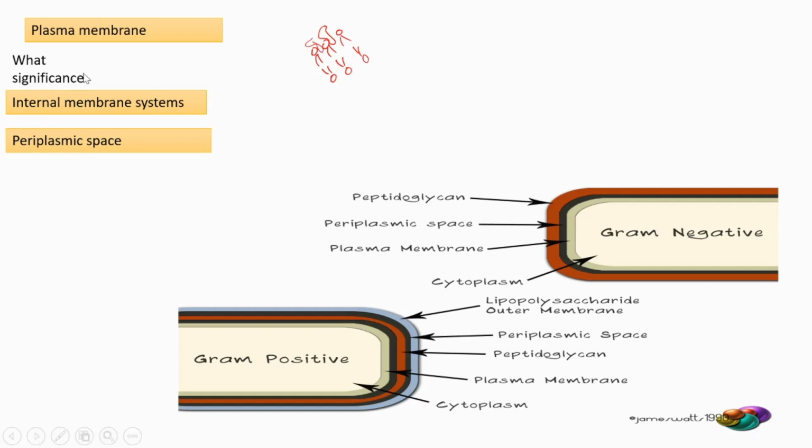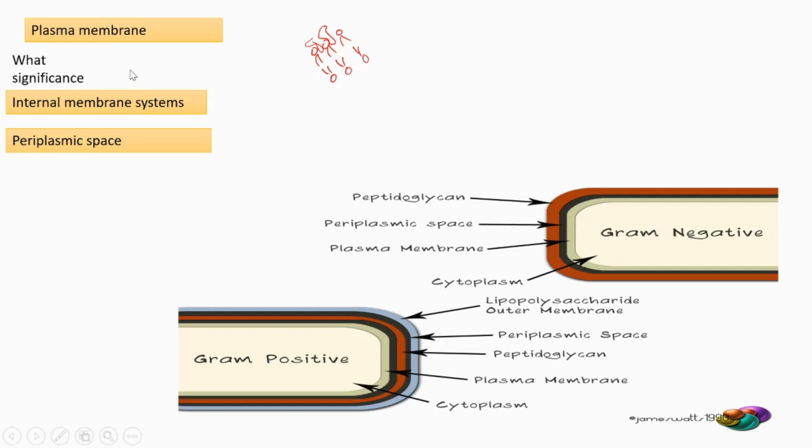What's the significance of the plasma membrane? It is selectively permeable. So it selectively permits the inflow and outflow of material, and it will not permit the entry of larger molecules, and it helps in respiration and photosynthesis. Another significance is that it synthesizes the cell wall components.